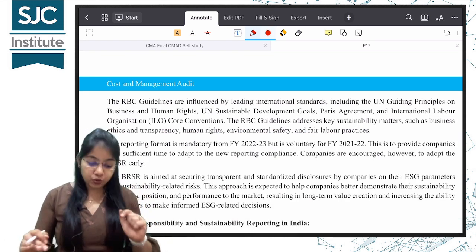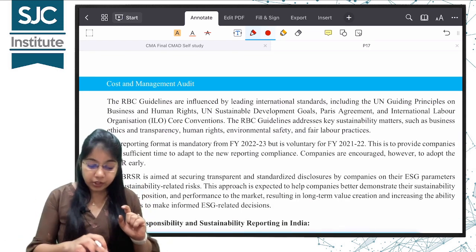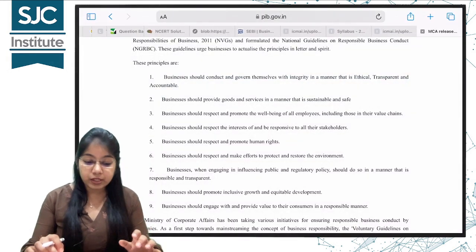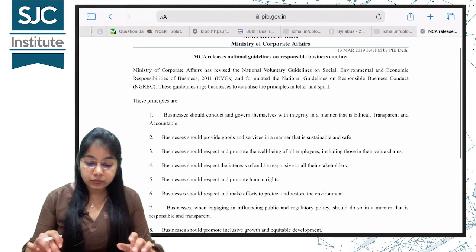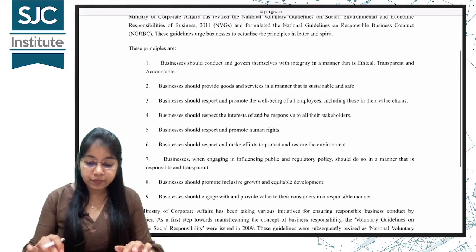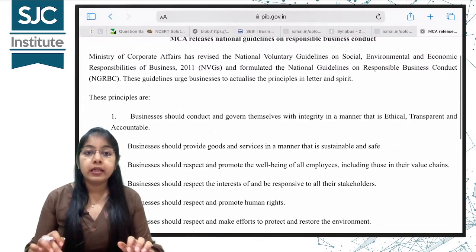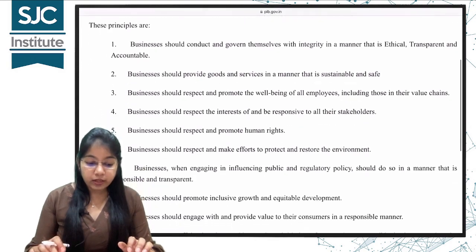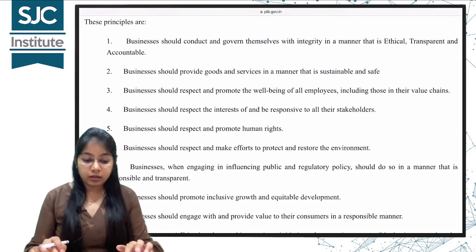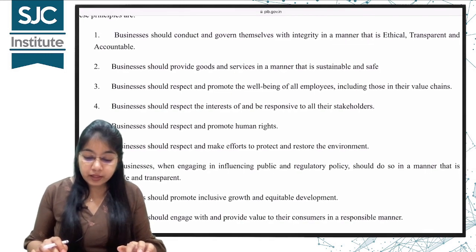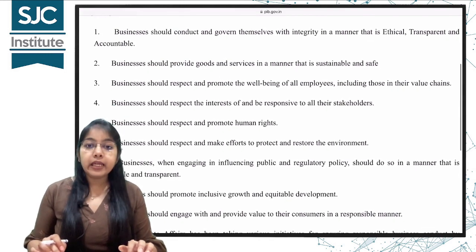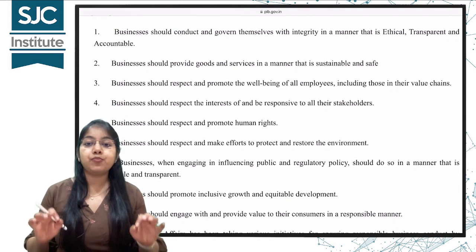Alright, before showing you the disclosure requirements, I'll quickly just show you the 9 principles. Yes, can you see this? National Guidelines on Responsible Business Conduct. Yes, ma'am. So over here the 9 principles are given. Businesses should conduct and govern themselves with integrity in a manner that is ethical, transparent and accountable.